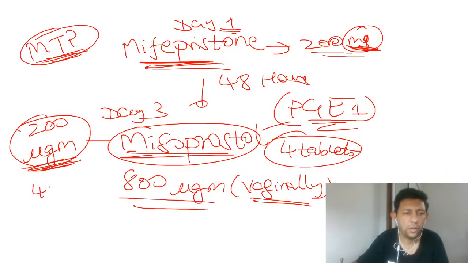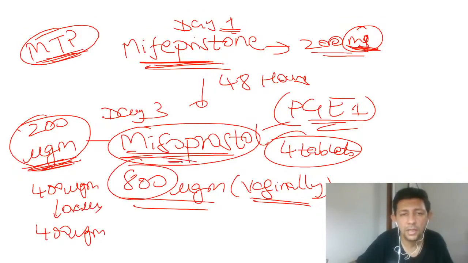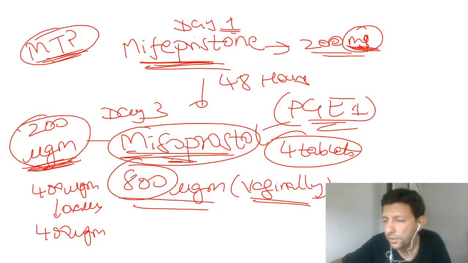We can also give 400 microgram orally first, and after 12 hours again repeat another 400 microgram if required. Orally you don't give all together so much, so there can be nausea, vomiting, prostaglandin can cause even shivering. If you give sublingually, there can be shivering also. Okay, so all these points you please keep in mind.